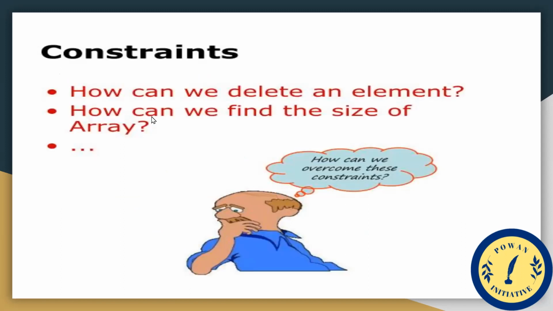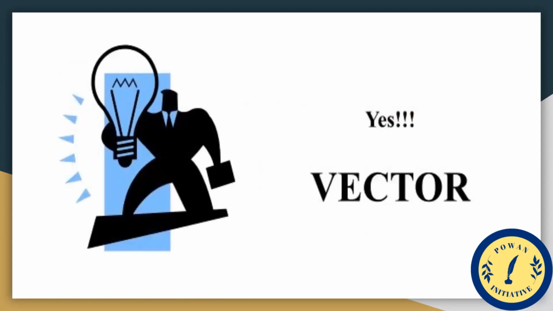Now, what are the constraints in an array? How can we delete an element, and how can we find the size of the array? These two questions arise: can we find the size of the array easily, and can we delete an element in the array easily? So what's the answer? Yes, we can do that with the help of a vector. Here the vector comes into existence.